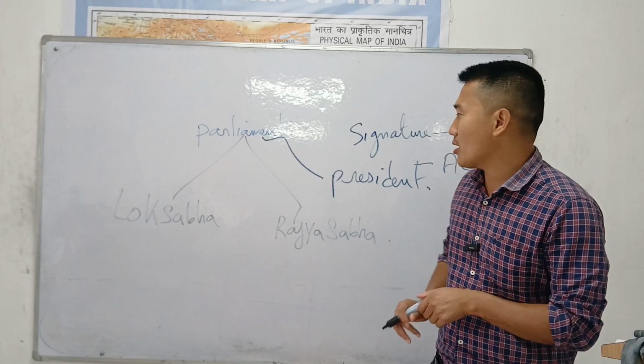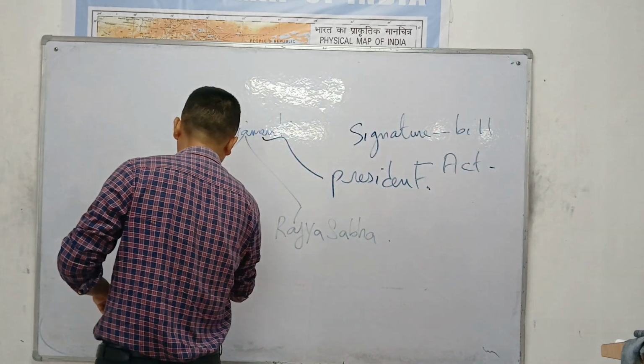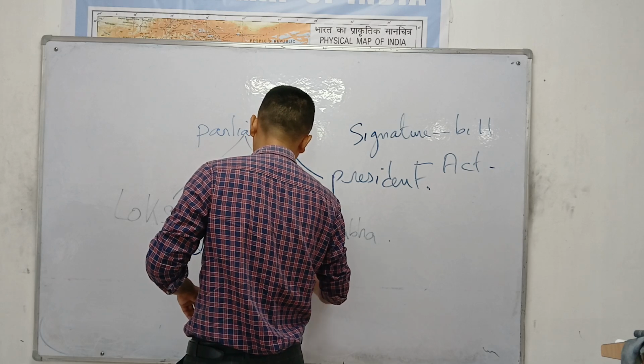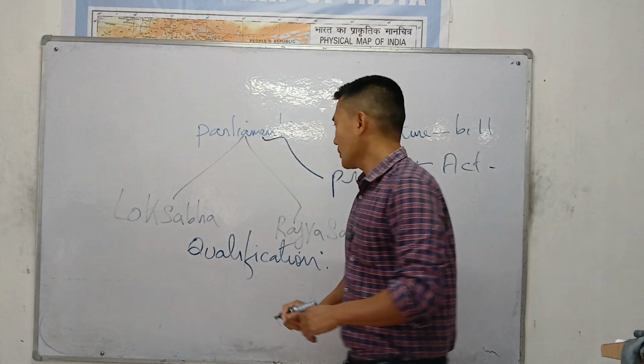The first topic, please write down, will be the qualification.